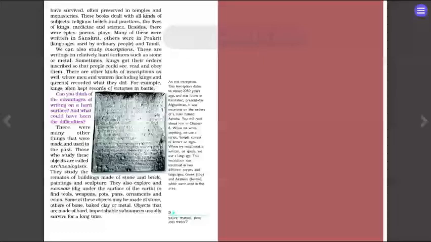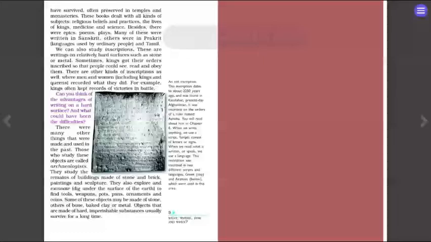evidences. Manuscript is written on a soft surface and inscription is written on a hard surface. Manuscripts were preserved in the temples, but inscriptions need not be preserved, and some of them have broken due to natural calamities. Then there is archaeology, where the archaeologists analyze the things that they got from the earth, like metals, jewelry, ornaments, and others.